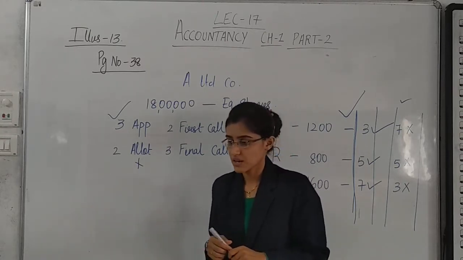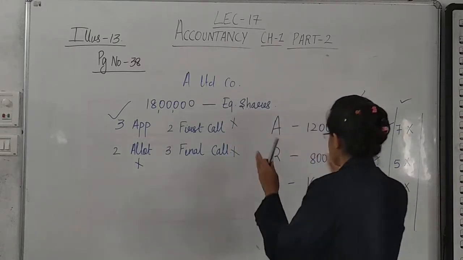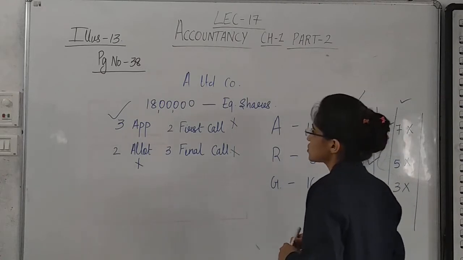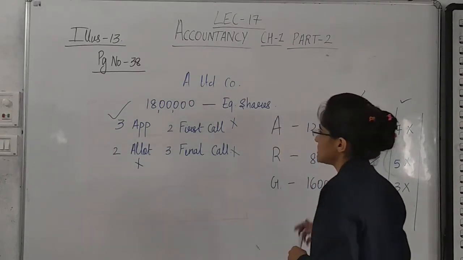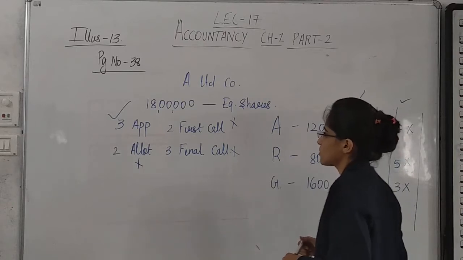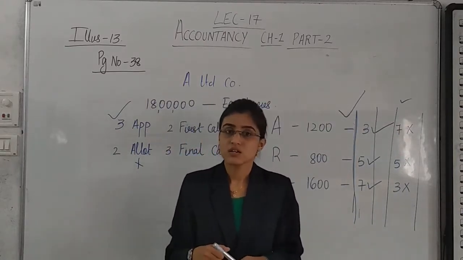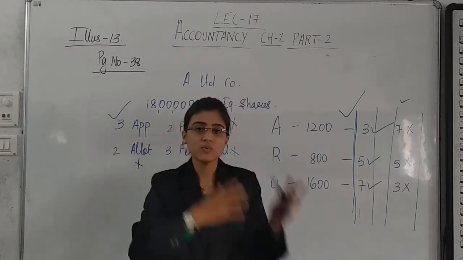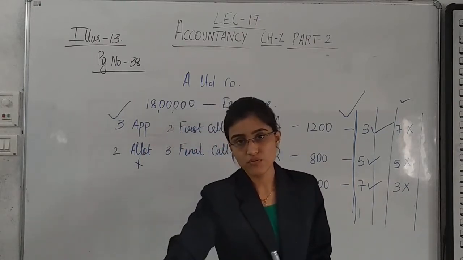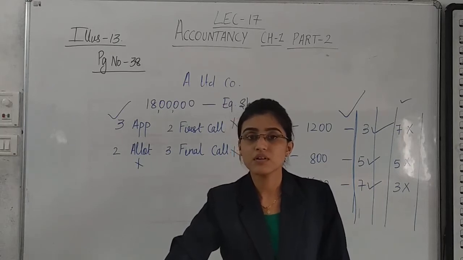Yes? Okay. Fine then. The picture of the entire scene is presented on the board and now we are going to write down the journal entry for forfeiture of these shares and then reissue, and then we will transfer the amount of forfeited shares to capital reserve.